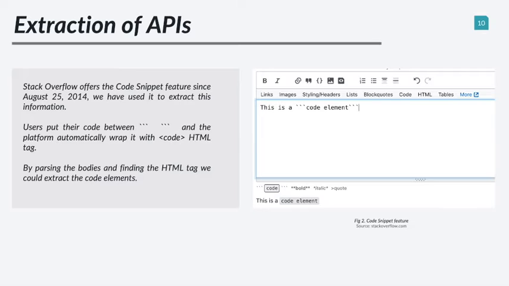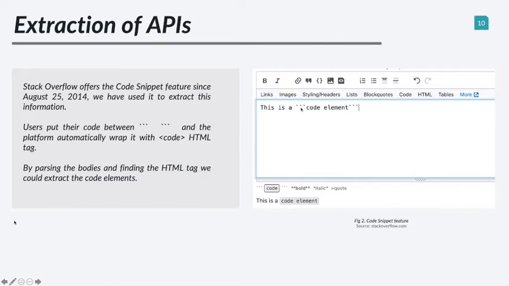We noticed that Stack Overflow has a code snippet feature since August 2014. It means that when a developer wants to ask a question, all he or she needs to do is to put the code element between 3 quotations.